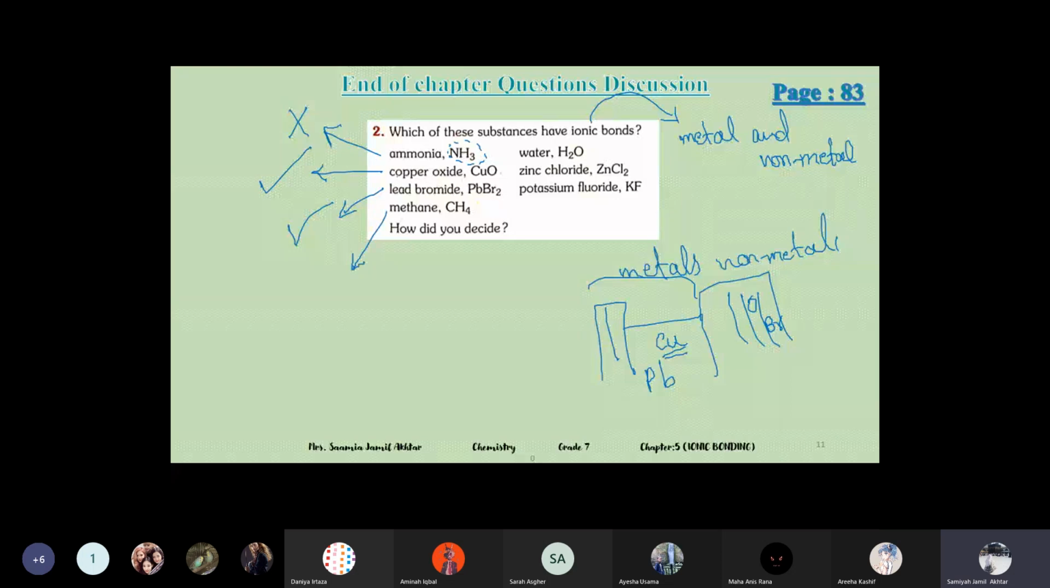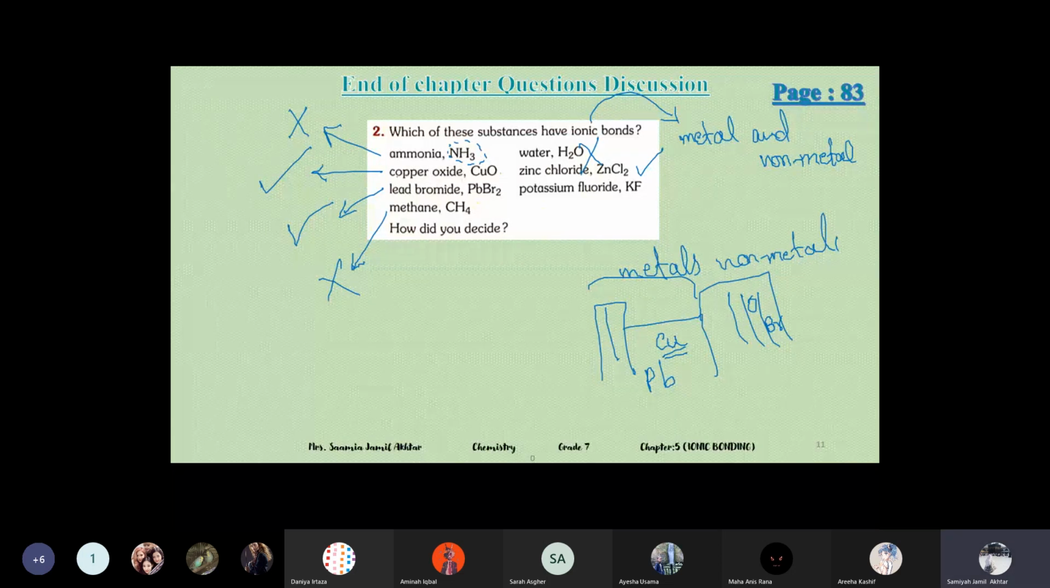Methane. It's not, because carbon and hydrogen are both non-metals. Water? No. Hydrogen and oxygen are non-metals. Zinc chloride? Yes. Good. Very good. Potassium fluoride? No. Yes.